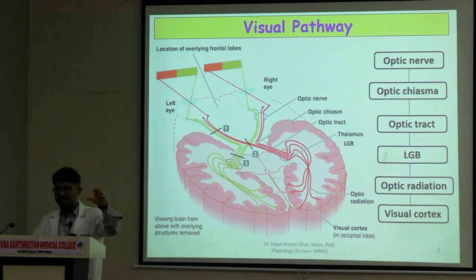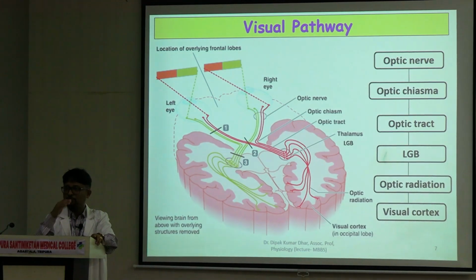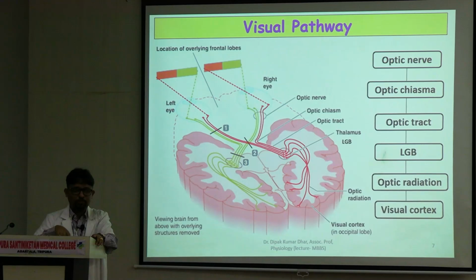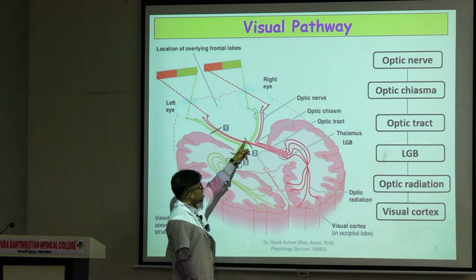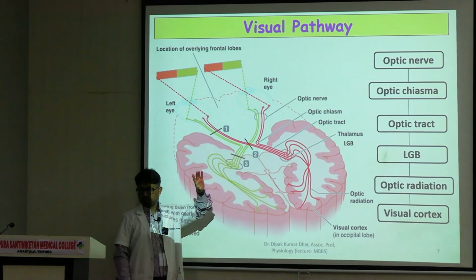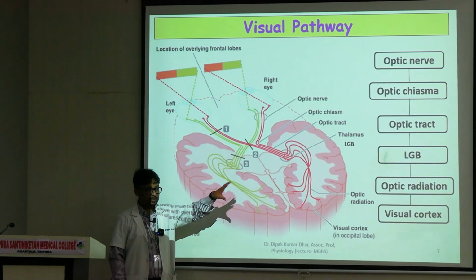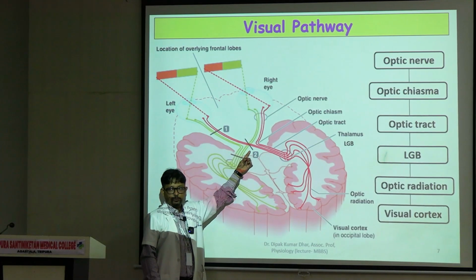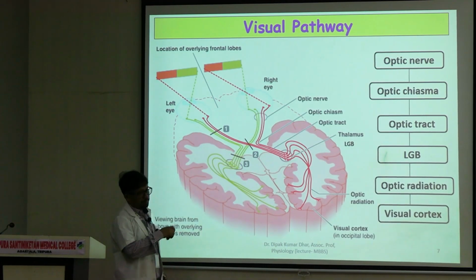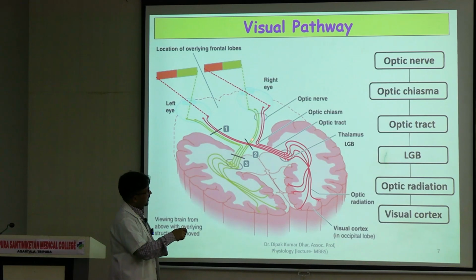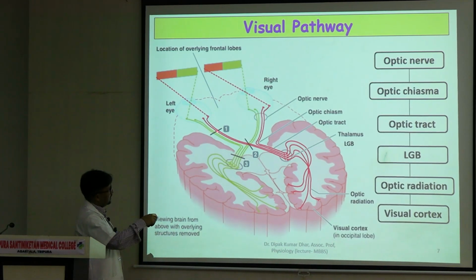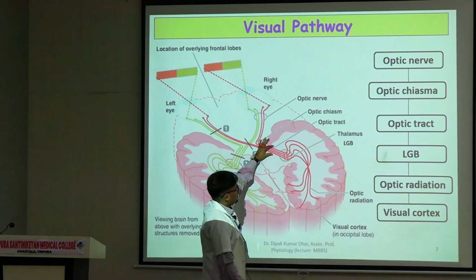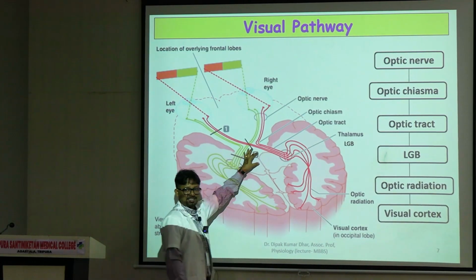So a pituitary gland tumor, right? Apart from having endocrine abnormalities or symptoms, this will also press upon these fibers, and visual field defects will also be there. This is very expected symptom or sign of a pituitary tumor, because this happens just above the pituitary. Crossing के बाद what you see is the nasal fibers cross to the opposite side. So you can see the red ones crossing this side, green ones crossing this side, and this part is now called as the optic tract. So what is present in the optic tract?